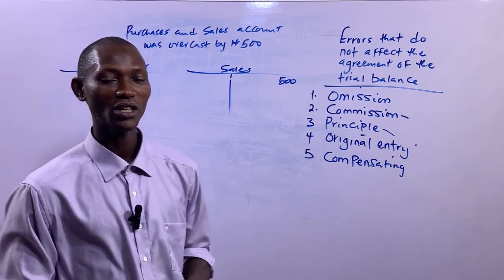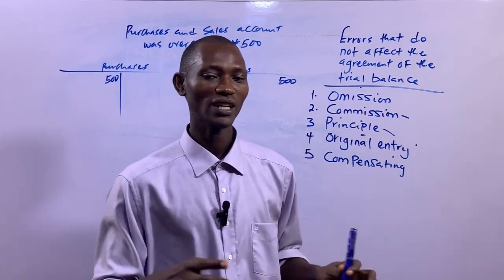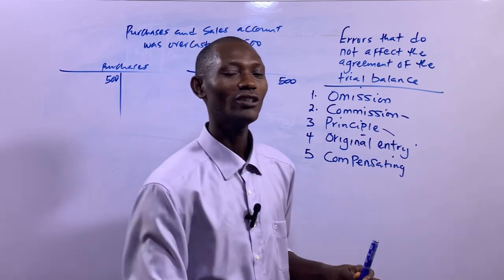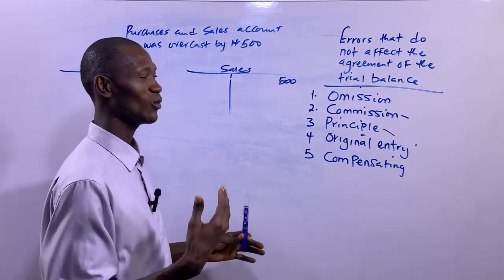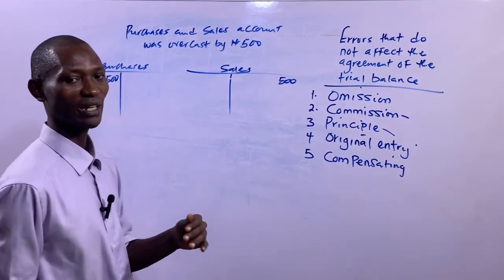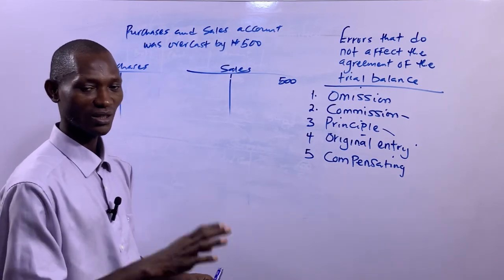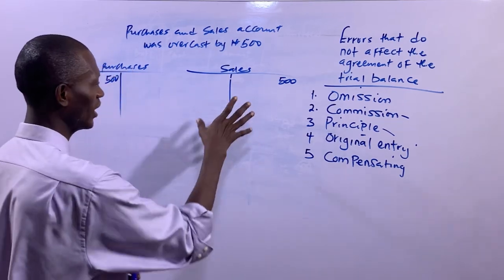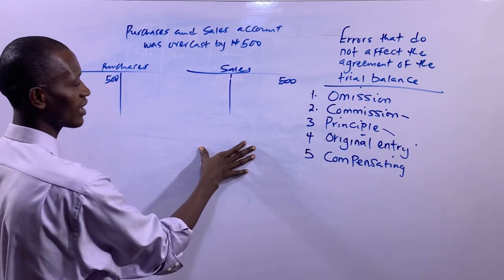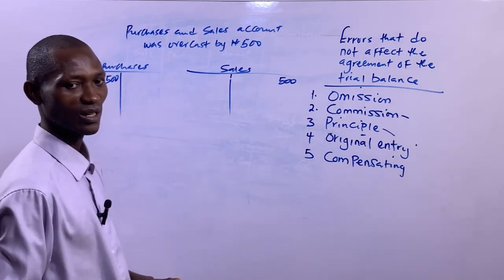You have to reduce them. The examiner will not tell you sales account and purchase account have been overcast, so undercast it. No, you will be the one to know that anytime an error is overcast, you have to reduce it. And anytime an error is undercast, you have to increase it. So here now, we have to reduce sales account as well as purchases account.